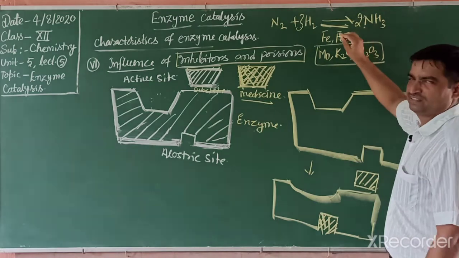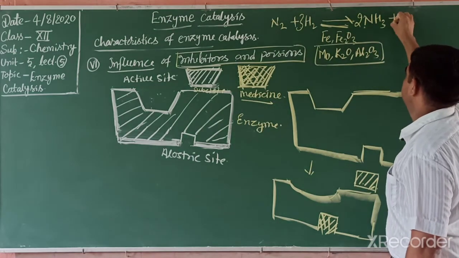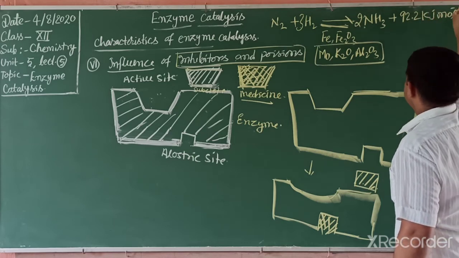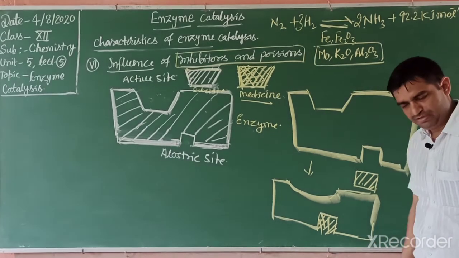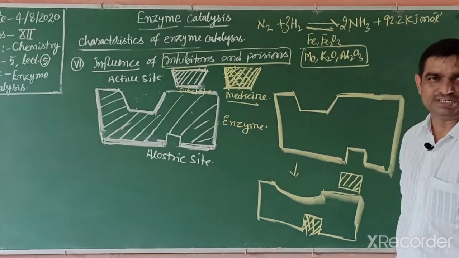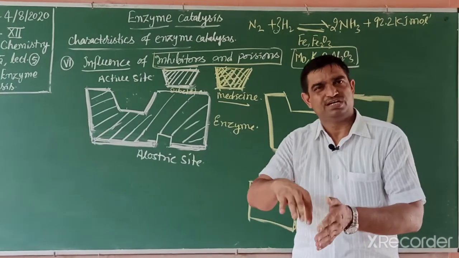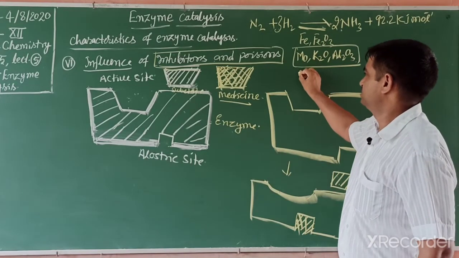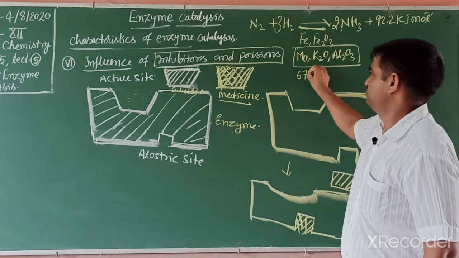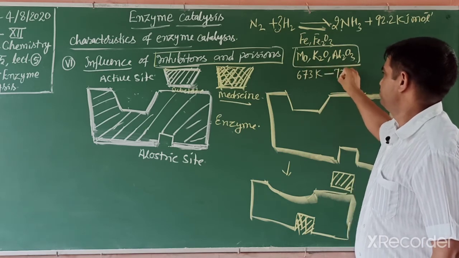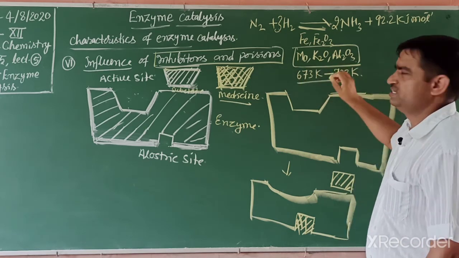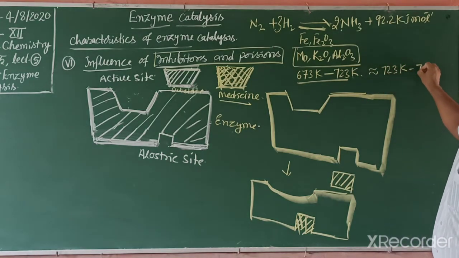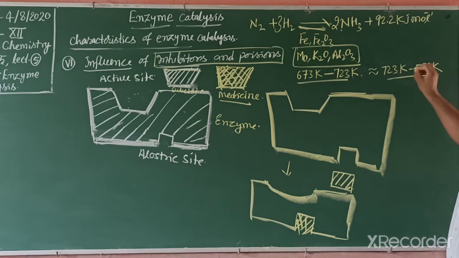And this reaction is exothermic. That is, energy is released, 92.2 kilojoule per mole. So students, this is an exothermic reaction. Although any reaction has to cross the energy barrier, the catalyst decreases the energy barrier. And this reaction occurs at 673 Kelvin to 723 Kelvin. But in some books, 723 Kelvin to 773 Kelvin is also given as the temperature.